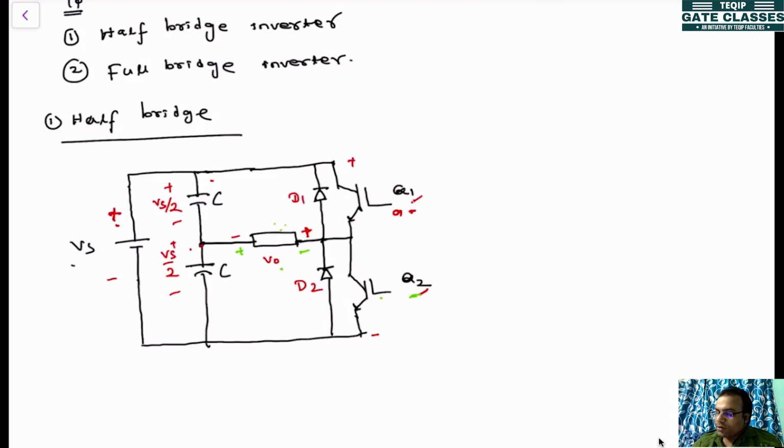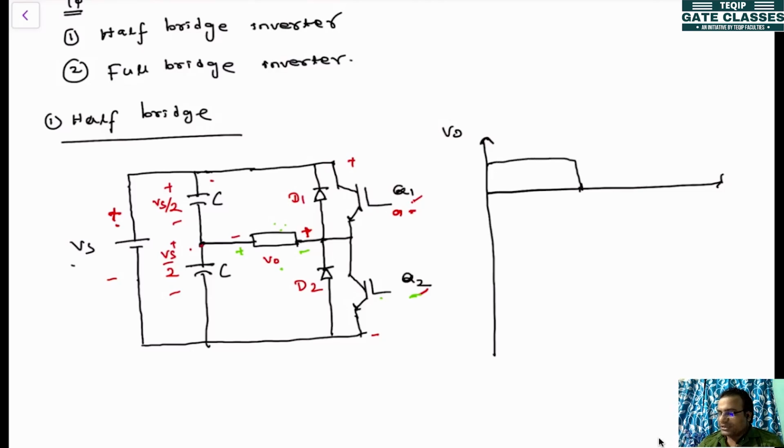So if you plot the output voltage waveform, look here. This is V0, and this is Vs. When the first device, Q1, is on, you will be getting a positive voltage here. What is the magnitude? Plus Vs by 2. Let's say this is half of the time period.